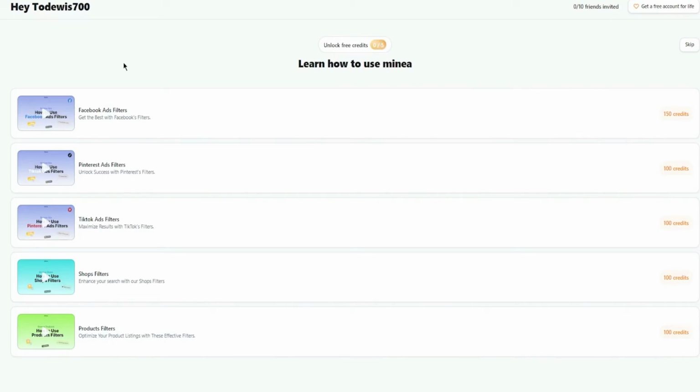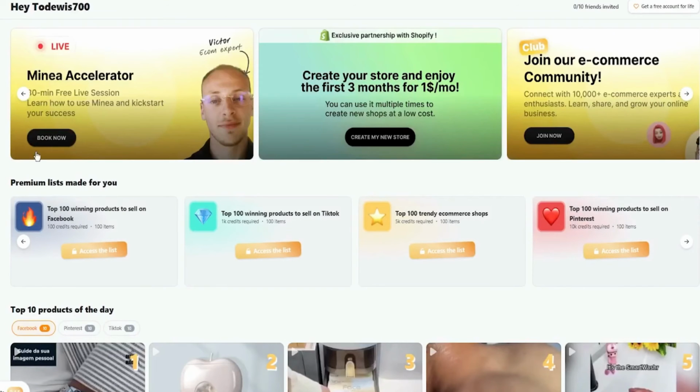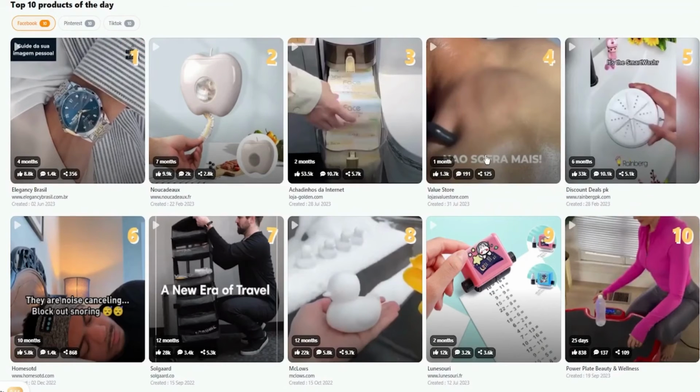Moving on, here we have Minea. Now, obviously there's a guide where they're going to show you how to use Minea. I'm going to go ahead and skip that because I don't really want to go with it. This is Minea. And over here, you can start seeing these ads. And these ads aren't only TikTok ads. These are Facebook ads. These are Instagram ads that you can check out for yourself.